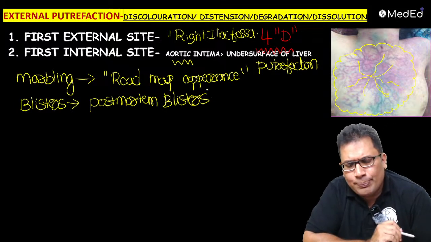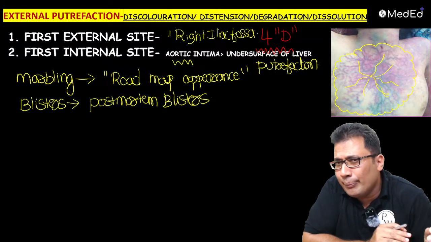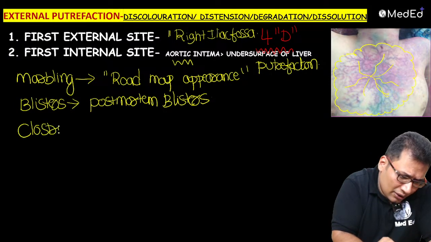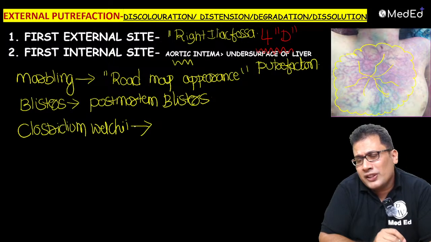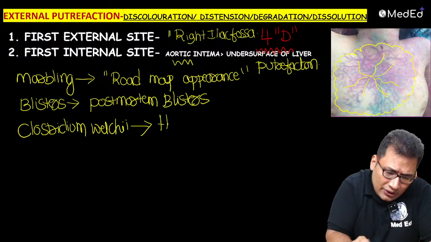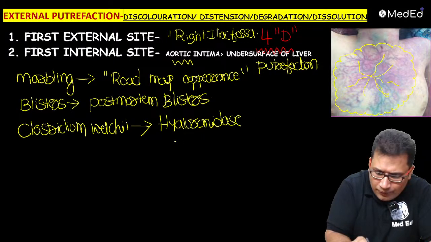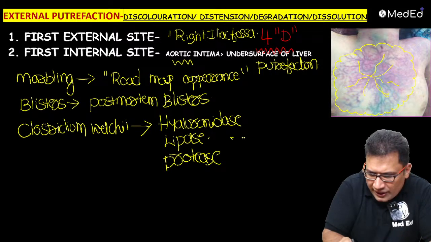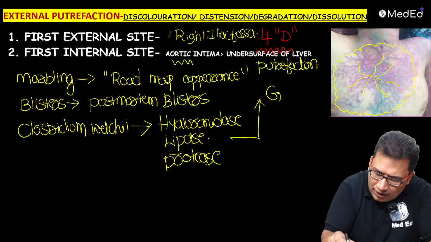Okay, so all these blisters are because of one very important bacteria, that is Clostridium welchii. This Clostridium welchii produces powerful enzymes, for example hyaluronidase, lipase, and protease. So this welchii leads to green color pigmentation.